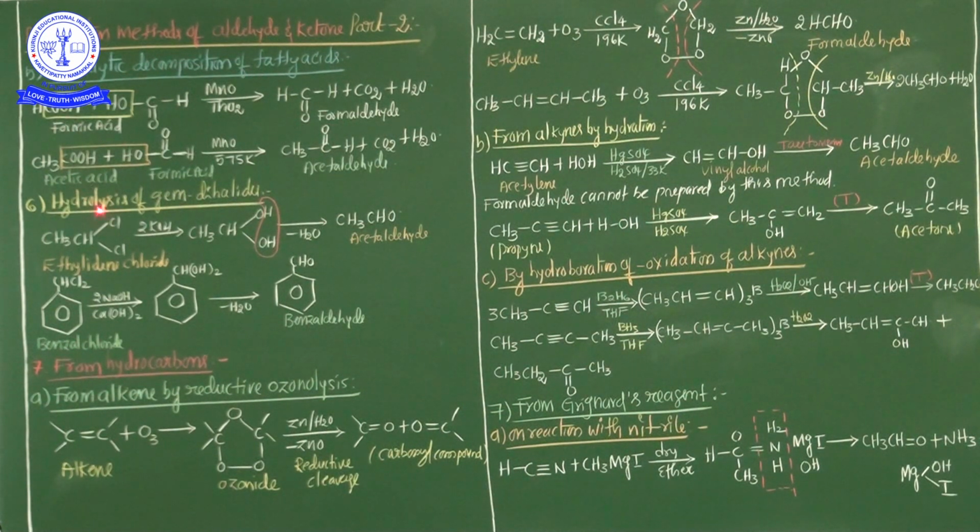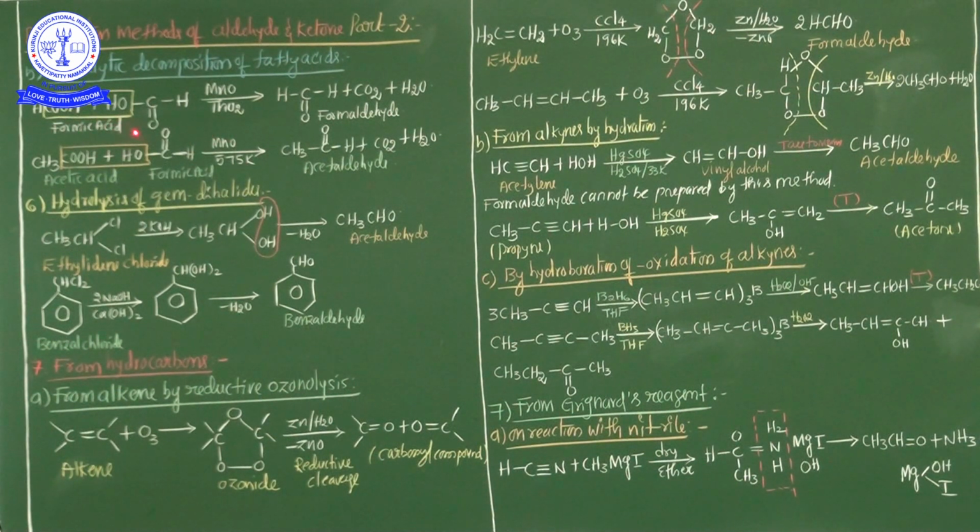Okay? Now the first one, see here, the fifth method: catalytic decomposition of fatty acids. It means fatty acids are decomposed in the presence of a catalyst, which makes it easy to prepare aldehyde and ketone. By passing the vapor of fatty acid over manganese oxide or alumina or thoria, aldehydes and ketones are obtained. For example, formic acid.